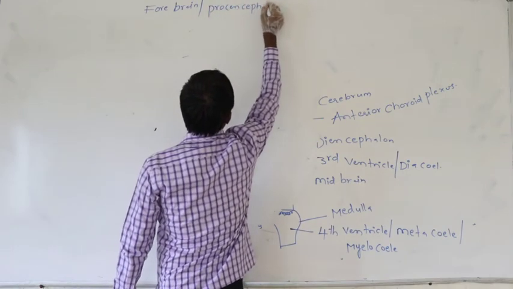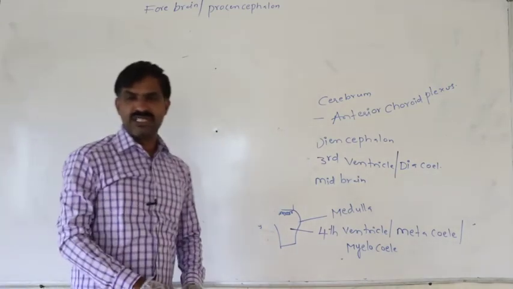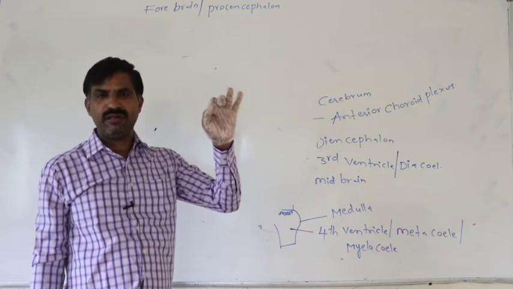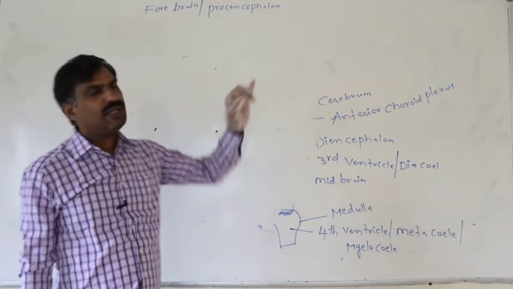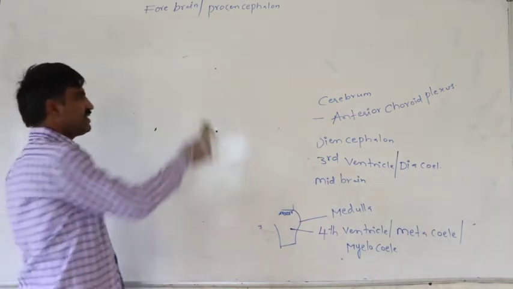In the brain of a person, 3 distinct regions are present: forebrain, midbrain and hindbrain. The first one is the forebrain or prosencephalon.